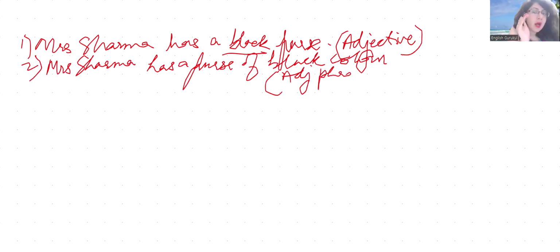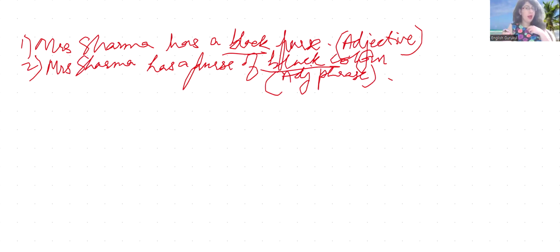So Mrs. Sharma has a black purse and Mrs. Sharma has a purse of black color. For instance, Sukriti Joshi ma'am of English Gurukul has a black purse. Or Sukriti Joshi ma'am, forget English Gurukul right now, has a black purse. That would be an adjective, right?